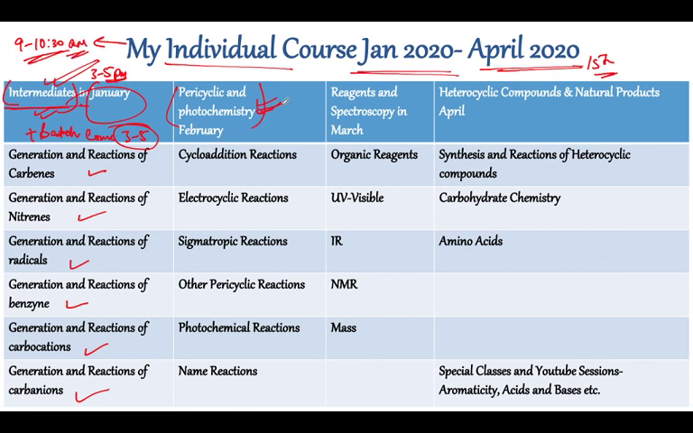Okay, so pericyclic and photochemistry. We are going in the month of February. I'll cover cycloaddition reactions, electrocyclic reactions, sigmatropic reactions, other pericyclic reactions, which means 2 plus 2 addition and addition of dipolarophiles, okay, all of those reactions. Also, we are going to separately see photochemical reactions. So this is not one class, guys. I have dedicated several classes to so many of the topics. You will be able to see the course page once it is launched within 2 to 3 days.